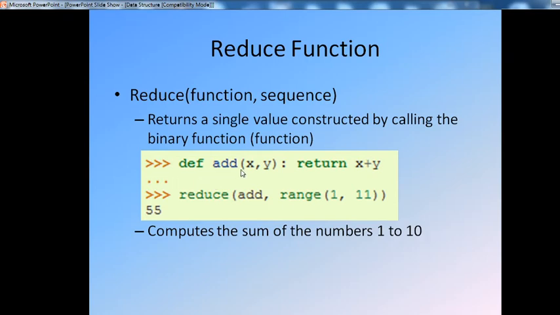You define def add x comma y, return x plus y. Reduce add comma range 1 comma 11. That means compute the sum of numbers 1 to 10. You reduce using the binary function x, y returning x plus y, adding the numbers in the range 1 to 11. The sum of numbers 1 to 10 will be displayed.